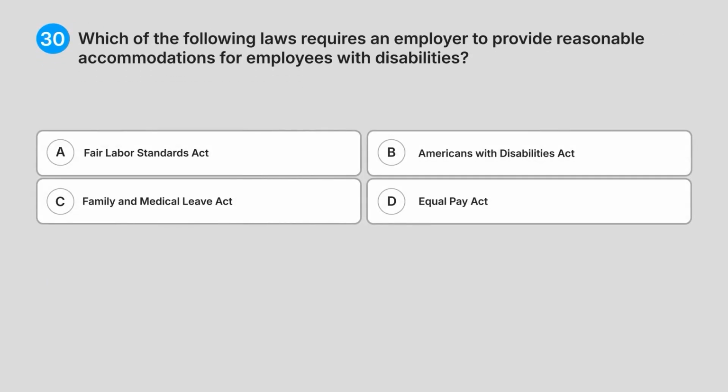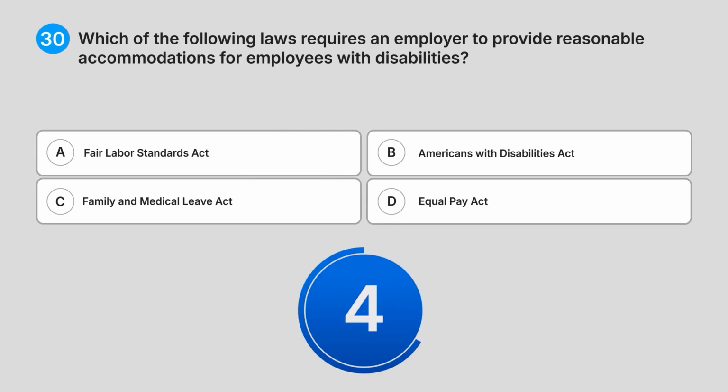30. Which of the following laws requires an employer to provide reasonable accommodations for employees with disabilities? A. Fair Labour Standards Act. B. Americans with Disabilities Act. C. Family and Medical Leave Act. D. Equal Pay Act. What do you think is the answer?